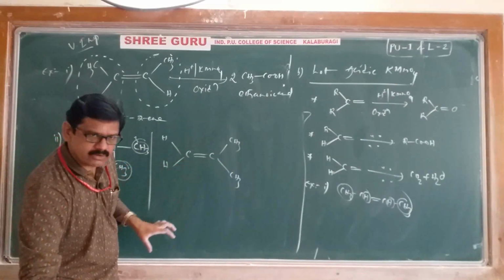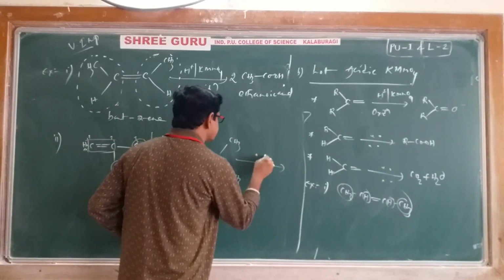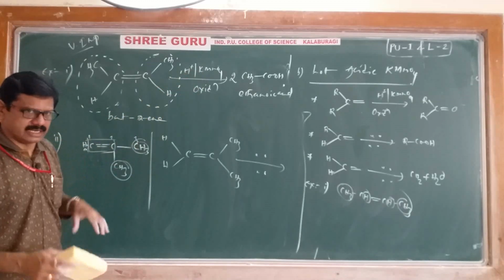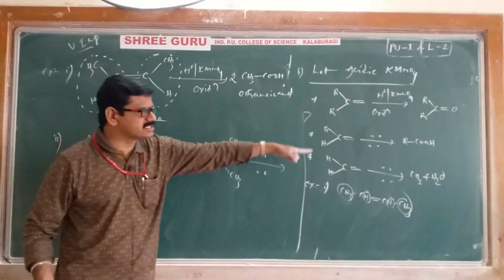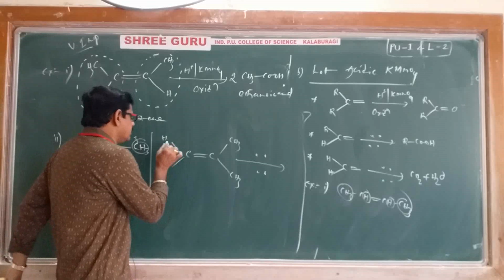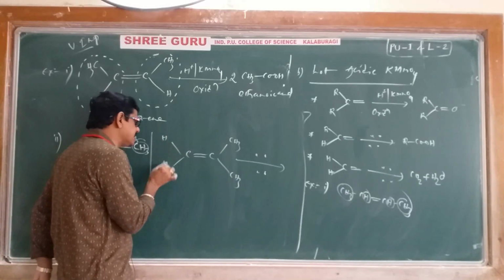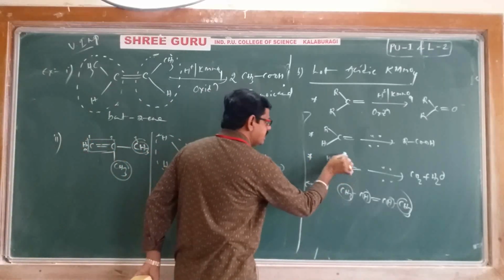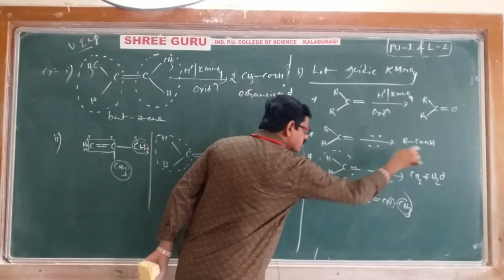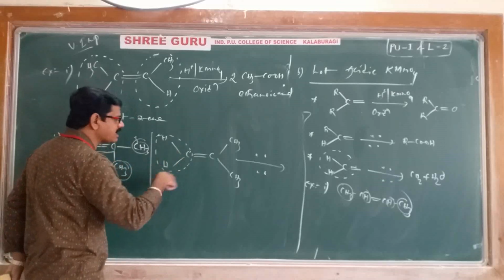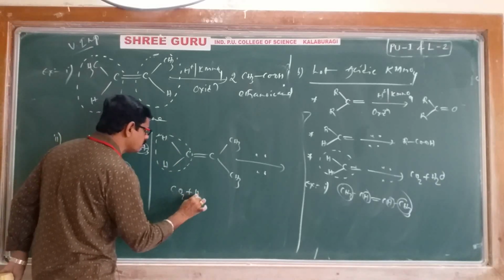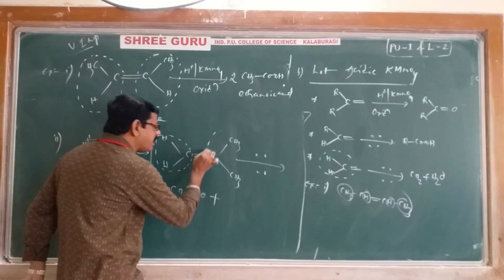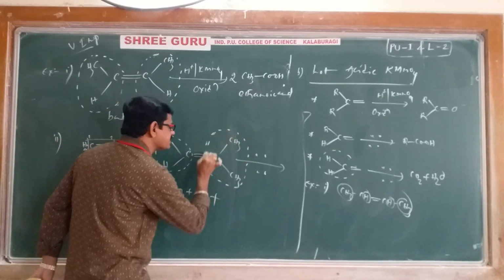This compound is now undergoing oxidation in the presence of acidified KMnO4. Let's see what happens under these conditions. See here, when our alkene has an HCH part present, this HCH part is converted into CO2 and H2O. Blindly you can write that. Next, this part RCR is converted into a ketone.